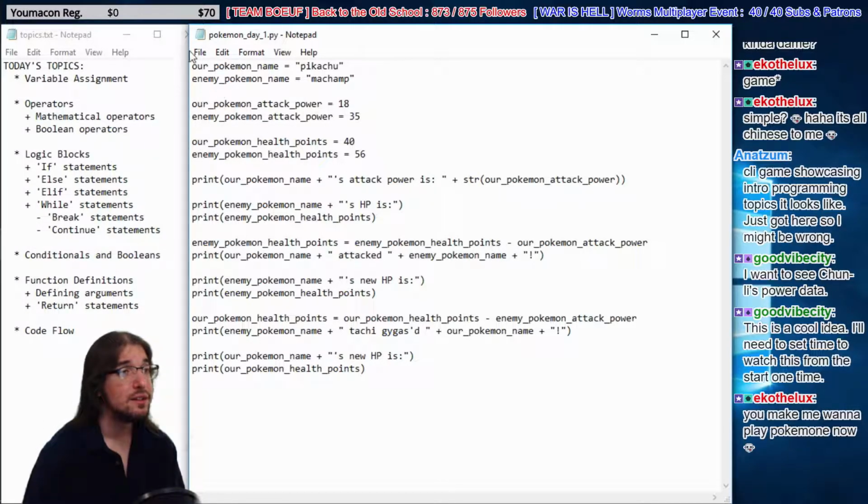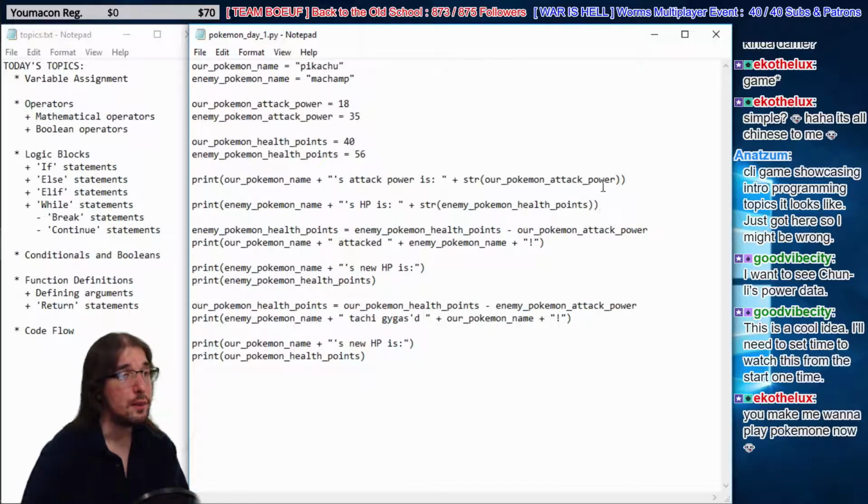Let's do that same idea on this line. So enemy Pokemon's HP is, space. We're going to add in the string version of the enemy Pokemon's health points, because again, we cannot add an integer to a string. But if we're using the string version, that works. We can add a string to a string, no problem. All right, we're going to do that on this line as well.